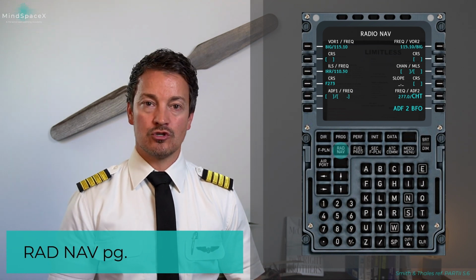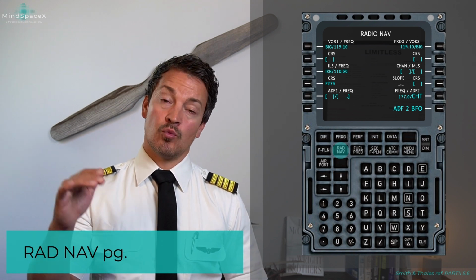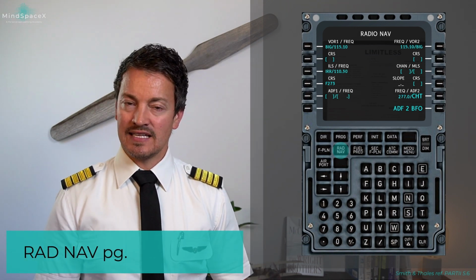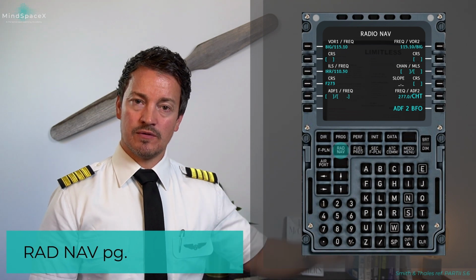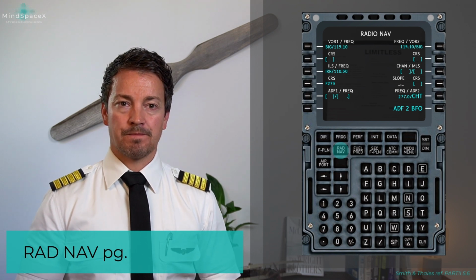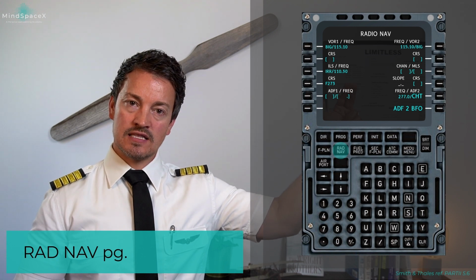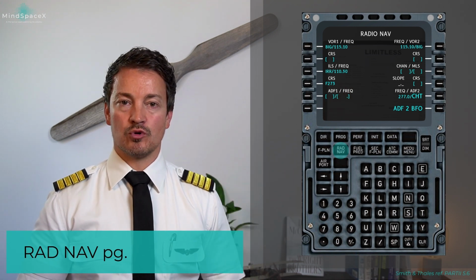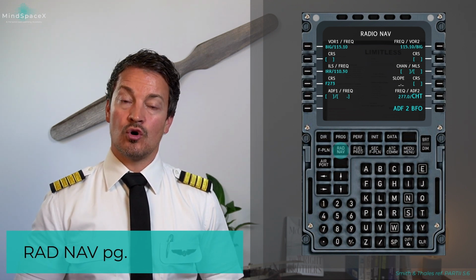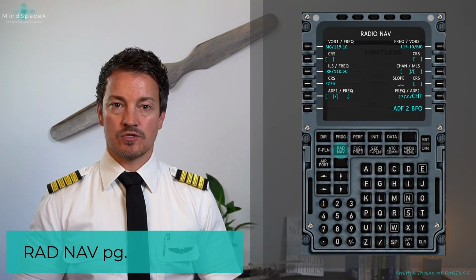ILS receiver 1 and 2 from us selecting that we're going to want to fly into that runway. We selected that when we had the flight plan and arrival. We selected ILS for that runway. That would automatically put in here the ILS identifier with the final approach course. We can change that or set it in manually, and it is auto-tuned on both ILS receivers.